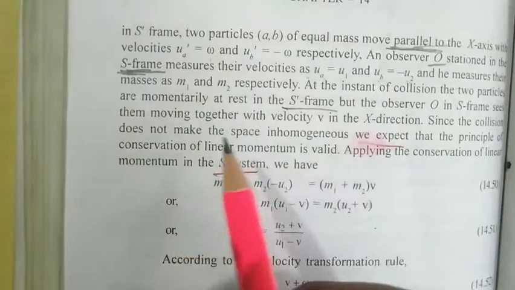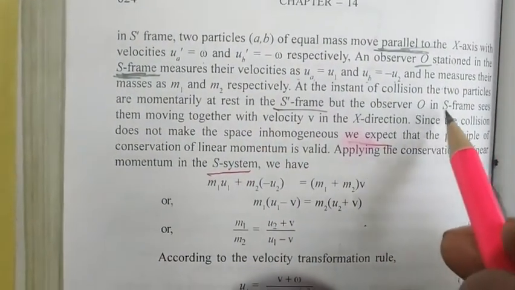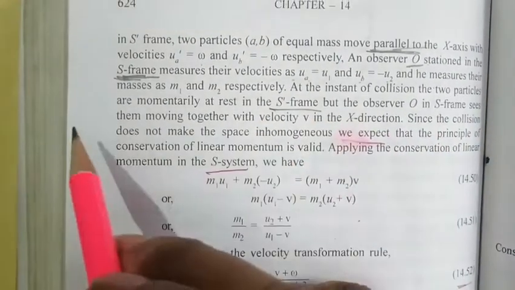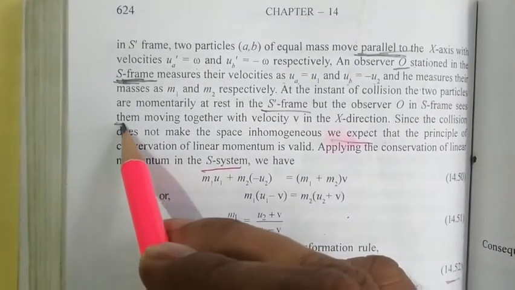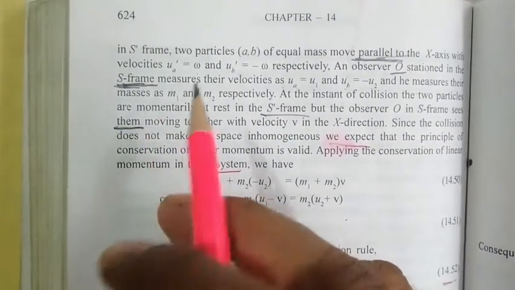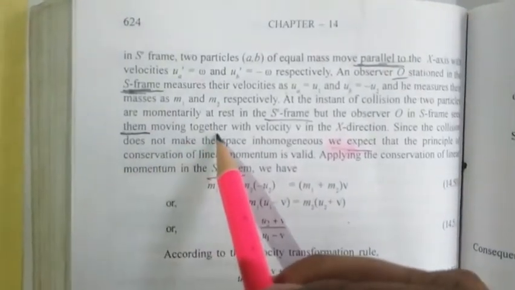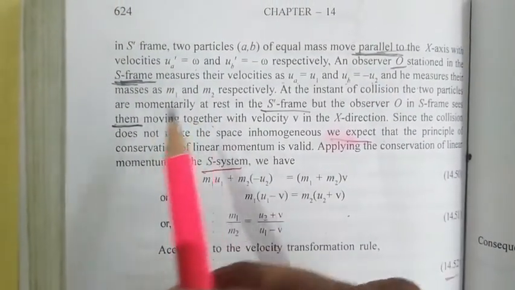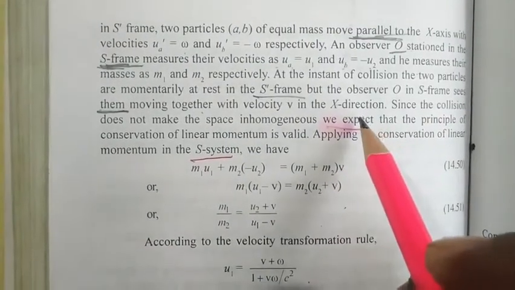Same thing is written here. You pause the video and write down this language. In S frame, the observer O in S frame sees them moving together. Sees them means both the particles collectively. Moving together means both the two masses are moving together with the velocity v in x direction.